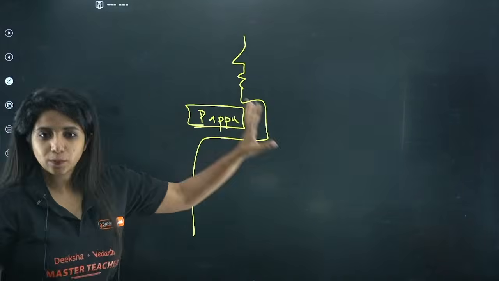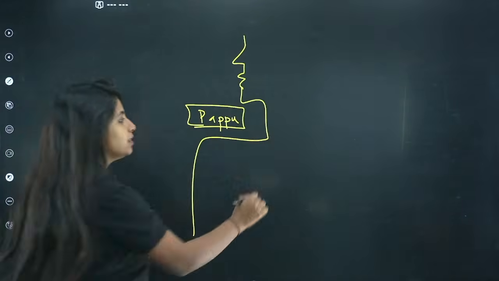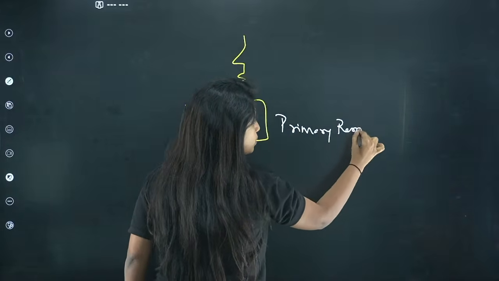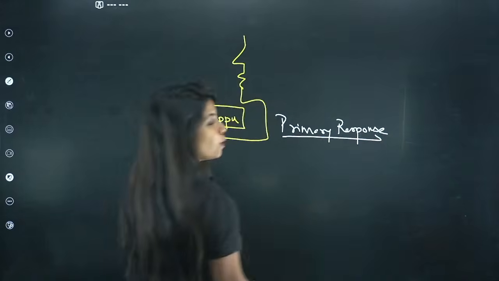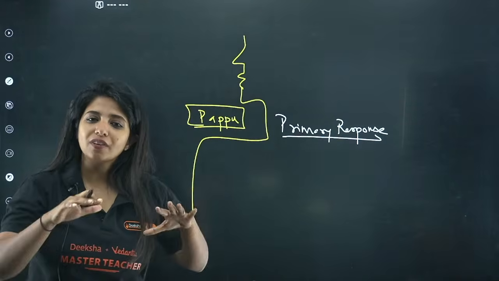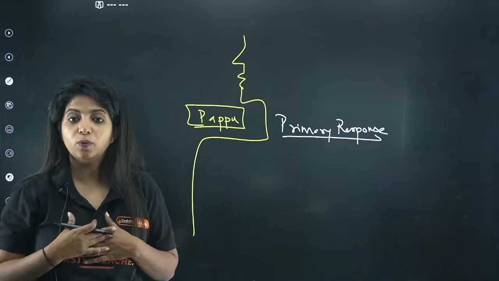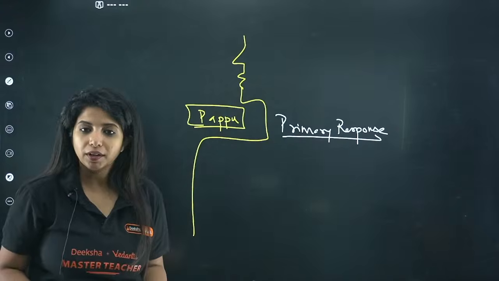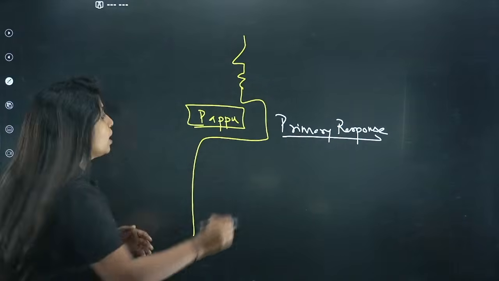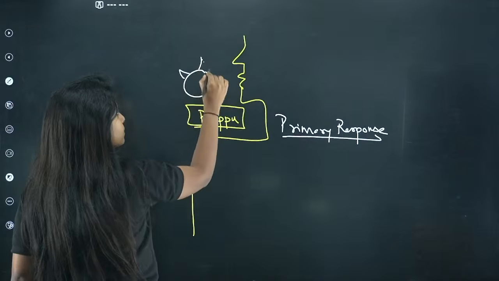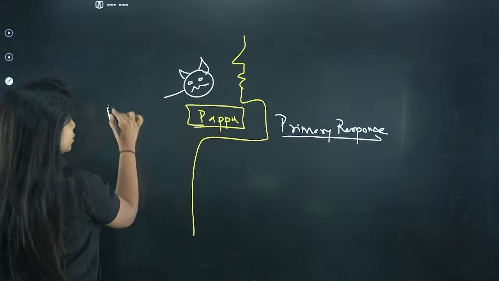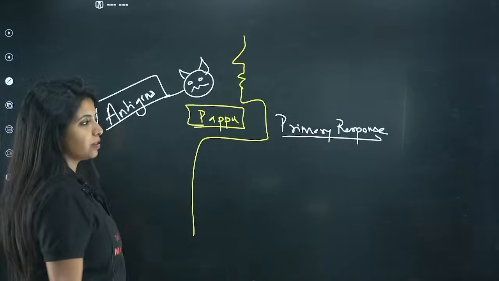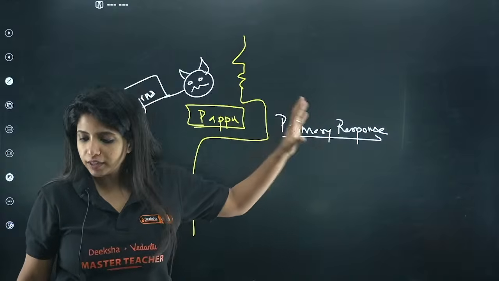Papu is going to react against it. This response is known as the primary response, the first response. The primary response, always remember, is going to be a very slow response, because our body does not know what is happening. For the first time, it is seeing the thing that is causing trouble inside our body. What do you call these things that cause trouble to us? You call them antigens. These are the foreign particles that cause trouble to us, so the first response is going to be very slow.